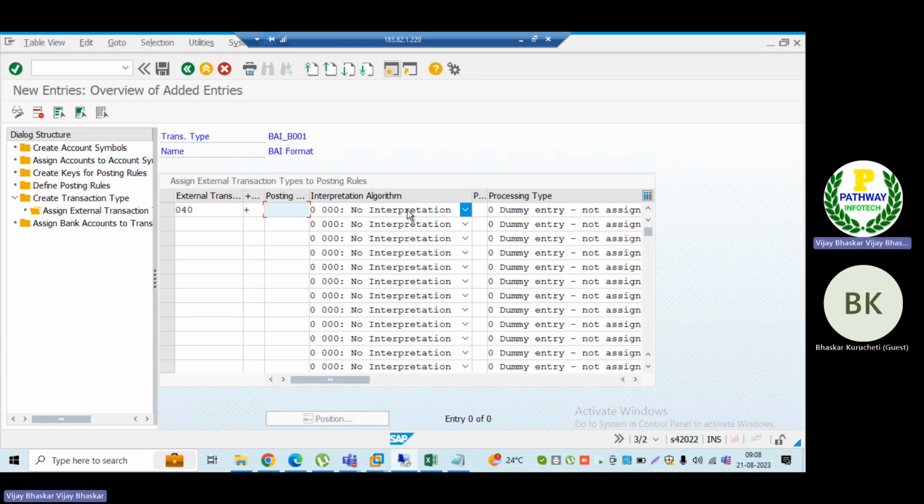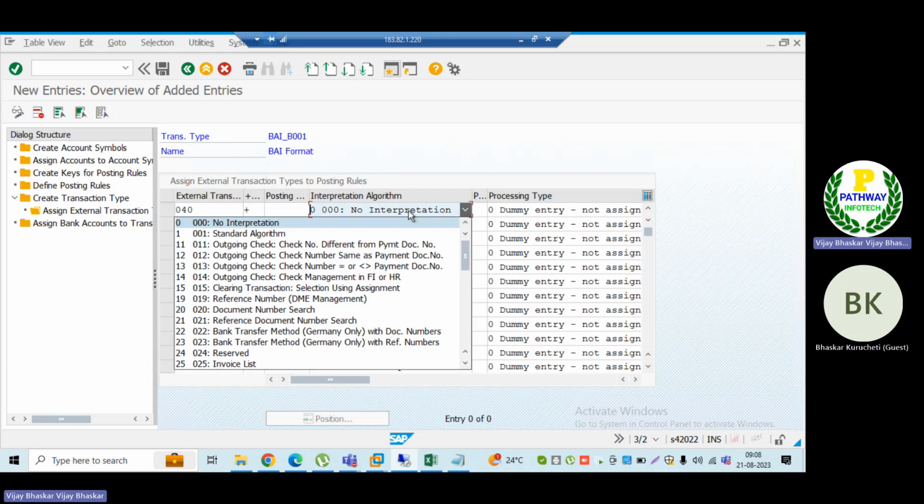Then interpretation algorithms. These interpretation algorithms play the key role in the electronic bank statement while reading the statements. Let's say now I am clearing the check. How does the system need to identify that? Is the outgoing check number the same as a payment document number, or a clearing transaction, or is it HR related outgoing?